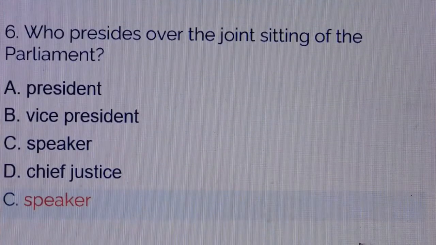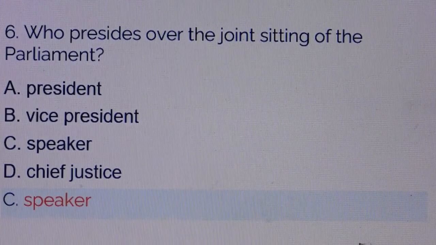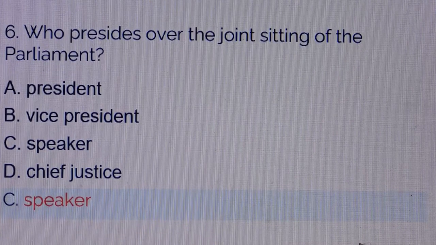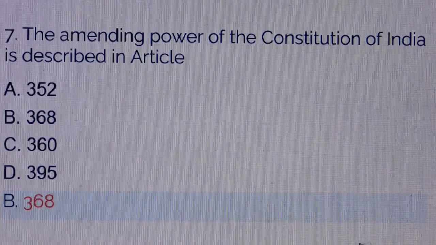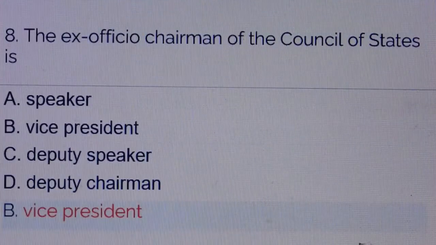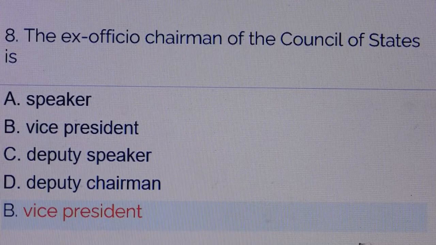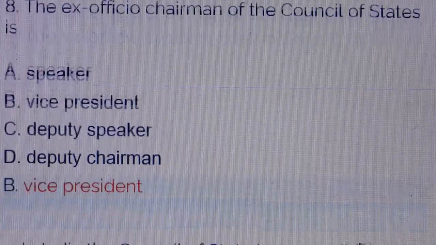Question number 6. Who presides over the joint sitting of the Parliament? Answer is option number C, Speaker. Question number 7. The amending power of the Constitution of India is described in article. Answer is option number B, article 368. Question number 8. The ex officio chairman of the Council of States is. Answer is option number B, Vice President.